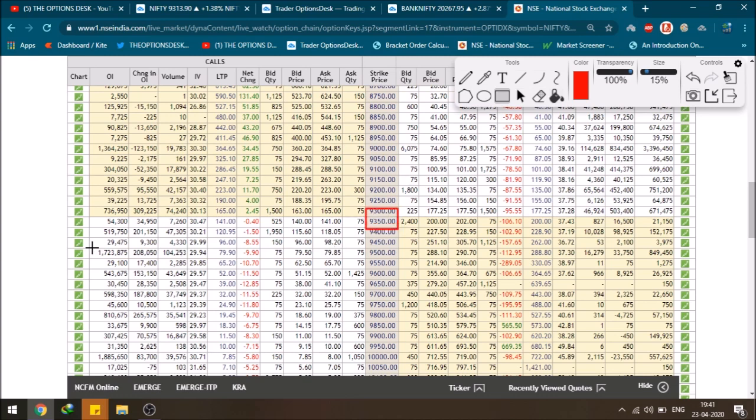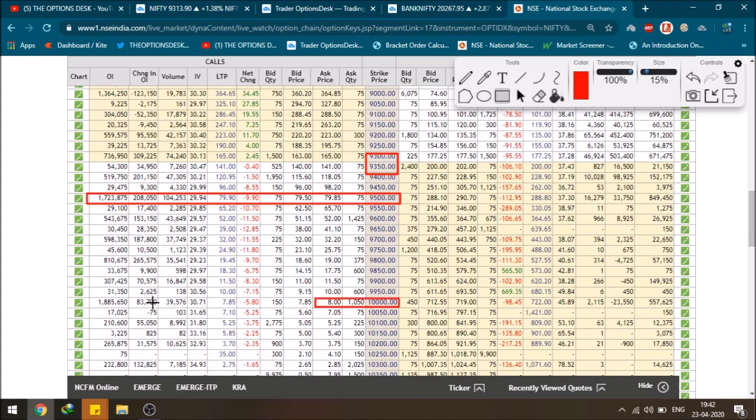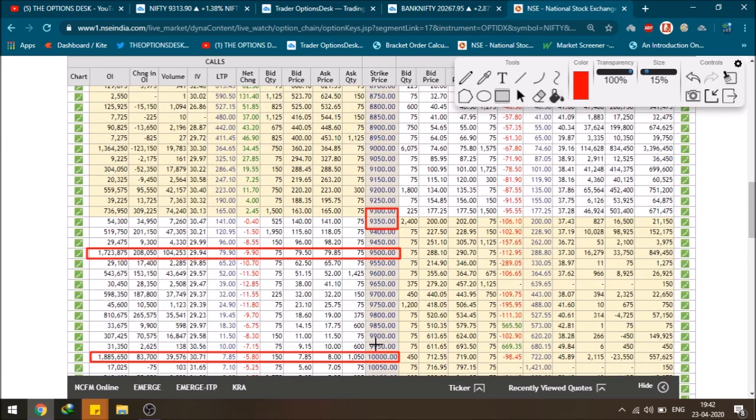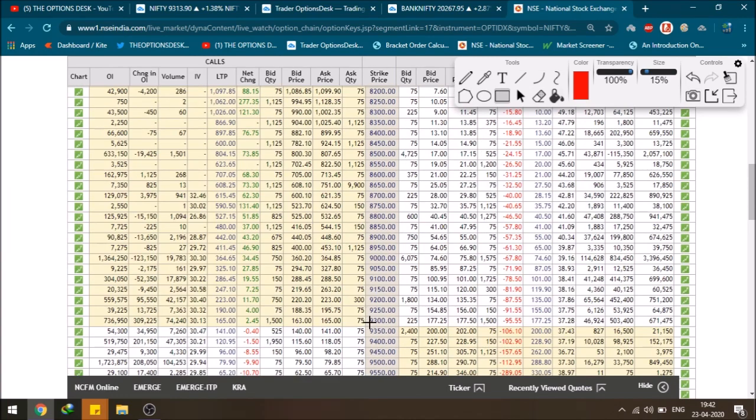Firstly, the biggest OI that I am finding is at 9500, so this level should act as good resistance for the upcoming movement in Nifty. If we compare these 5 strike prices, the maximum OI is at 9500, that is 17 lakh. Then we have a maximum OI at 10,000, that is 18,85,000. So these are the two maximum resistances that we should face in the upcoming Nifty 50 movement. The 9800 level can also act as good resistance, as the option chain says. Now, as we are already ITM, let me mark the ITM levels.